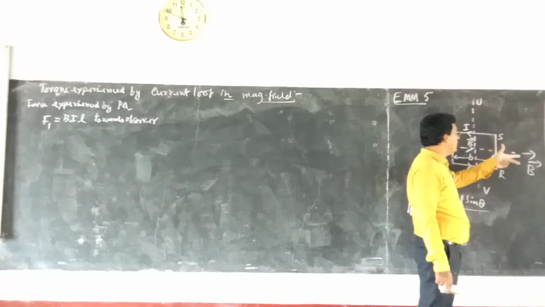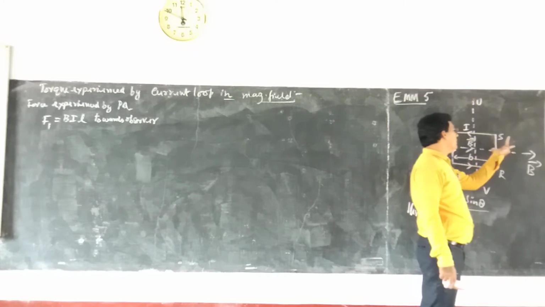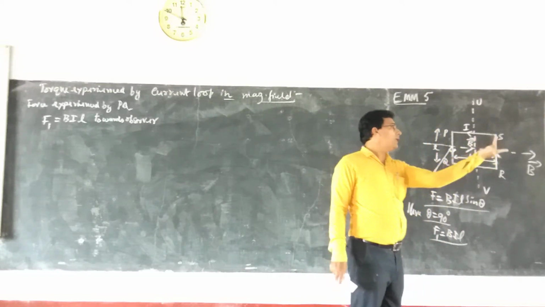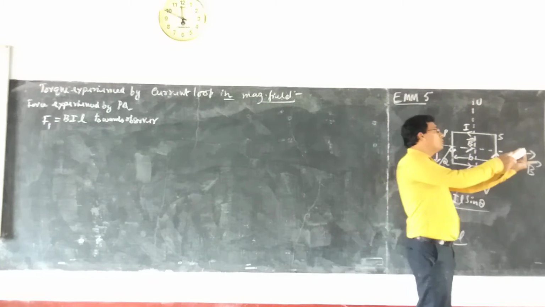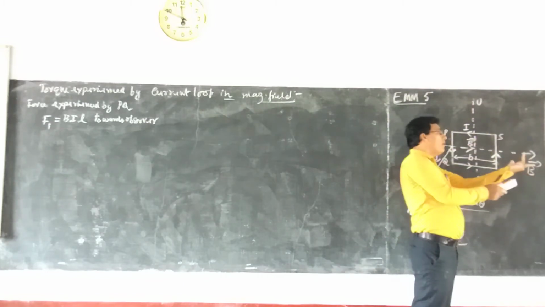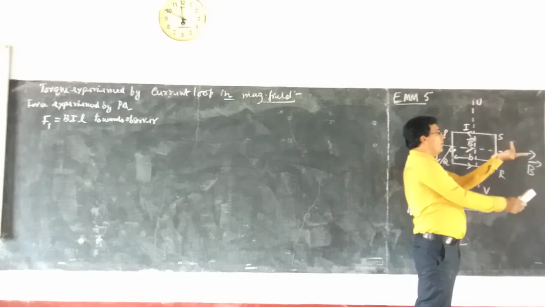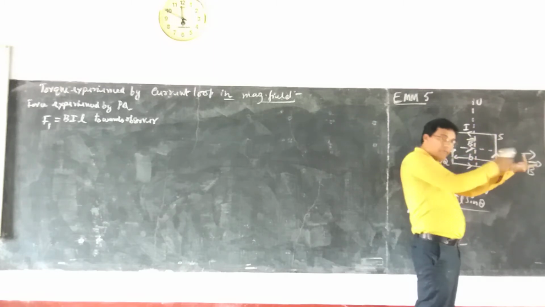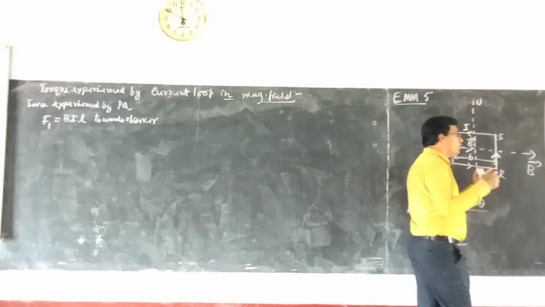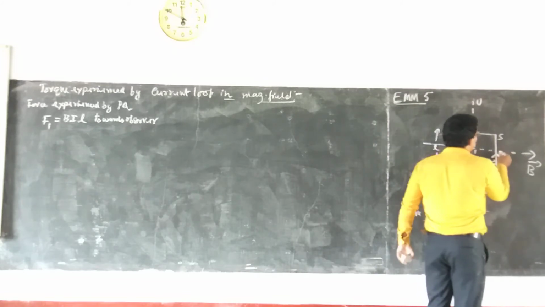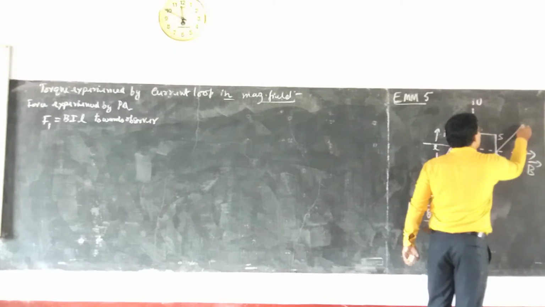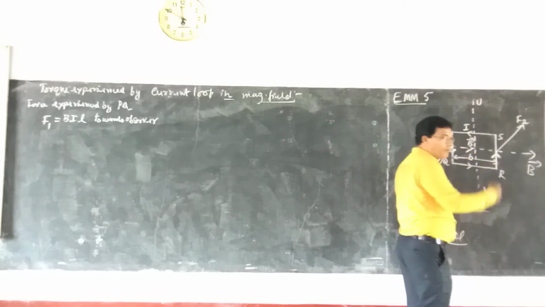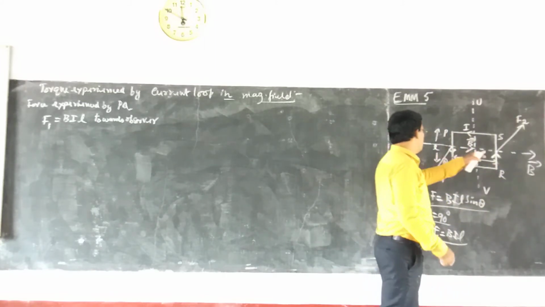See, I have to hold like this. Here, fourth finger, field, central finger. Current is upwards. Central finger showing the direction of the current, upward direction. Fourth finger in the direction of field. Then you can see the thumb is away from the observer, perpendicular to the board and away from the observer. That means the force will be like this. So this will be the direction of F2. It is away from the observer.